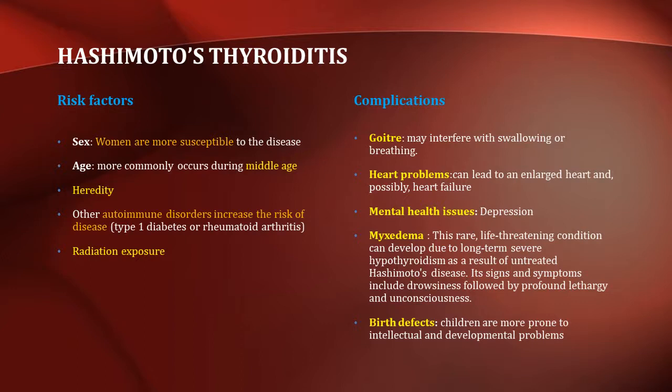It may cause depression. Myxedema is a rare, life threatening condition that can develop due to long term severe hypothyroidism as a result of untreated Hashimoto's disease. Its signs and symptoms include drowsiness followed by profound lethargy and unconsciousness. It also leads to birth defects. Children are more prone to intellectual and developmental problems.